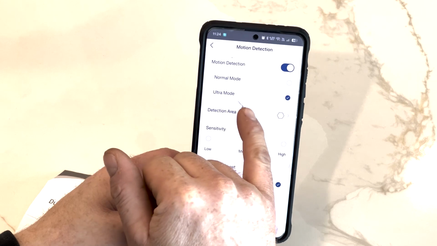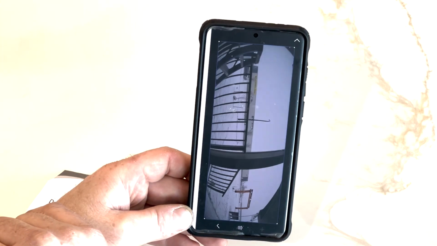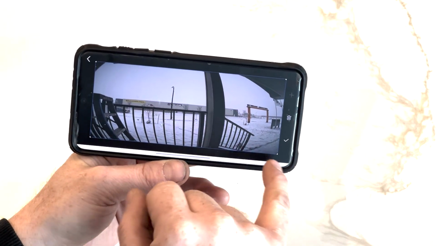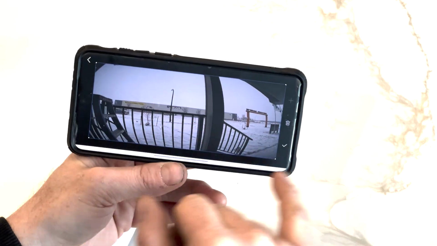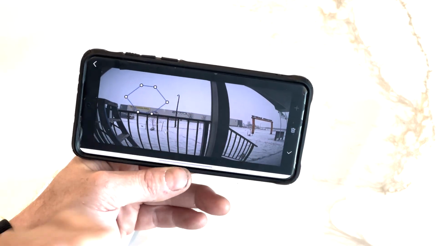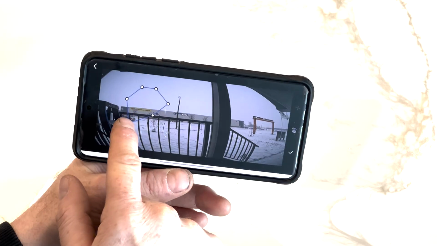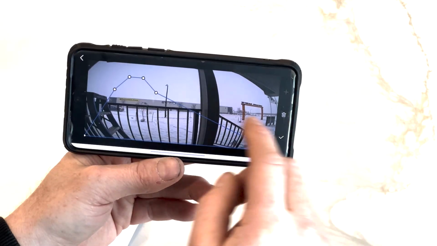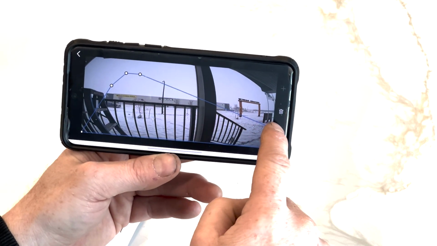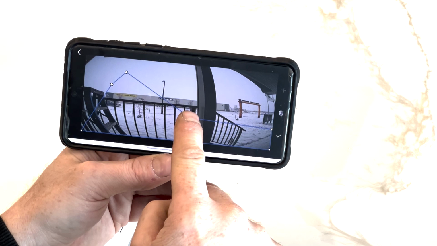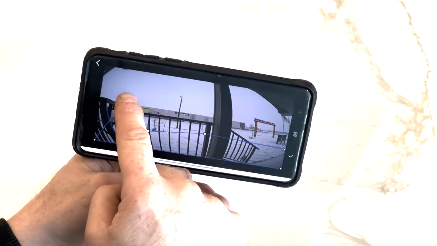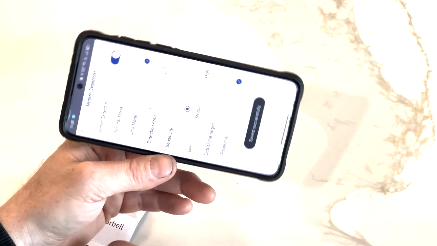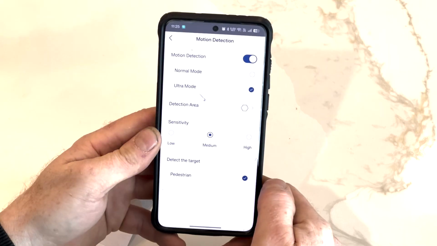Now we're going to set up the detection area. You'll turn your phone sideways. Start off by deleting the original box because the original box only has 4 points. When you add a new one, it gives you 6 points. You'll drag those points out to your property lines, unless you want to monitor some other area. Set that area. Confirm your selection. Now you're going to go back.